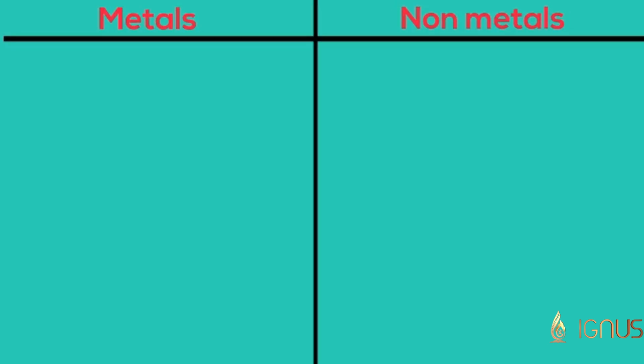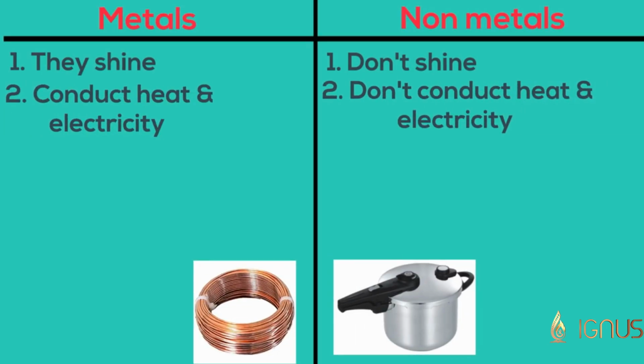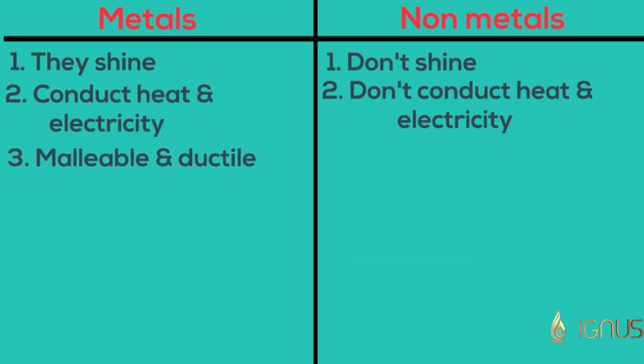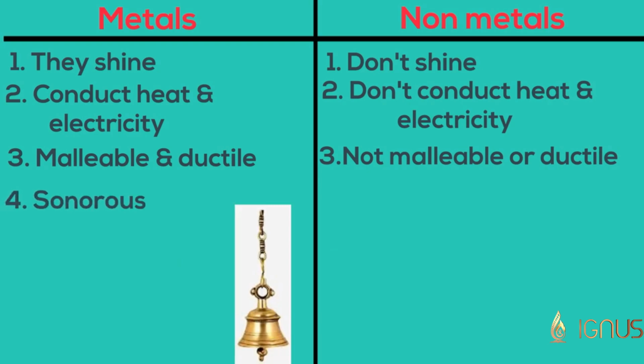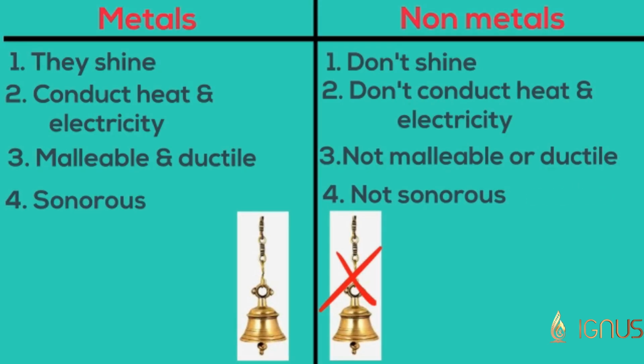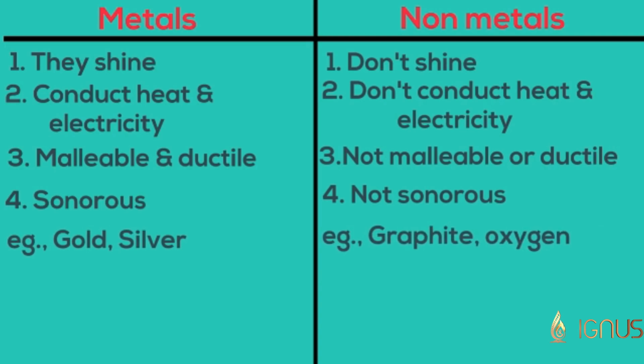Elements can further be classified as metals, non-metals, and metalloids. The differences between them: a metal shines, a non-metal doesn't shine. Metals conduct heat and electricity, while non-metals do not conduct heat or electricity. Metals are malleable and ductile, while non-metals are non-malleable and non-ductile. Metals are sonorous, that is, they produce sound, and non-metals are not sonorous. A few examples of metals are gold and silver, and a few examples of non-metals are graphite and oxygen.